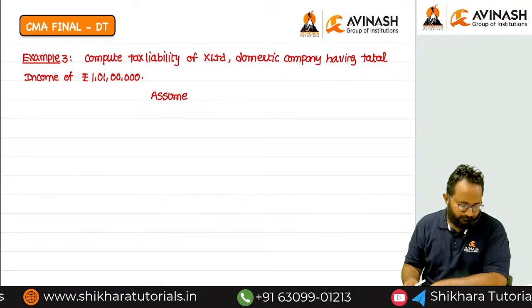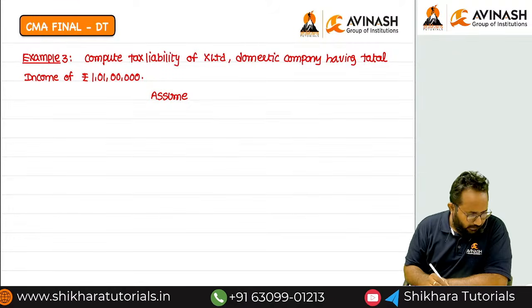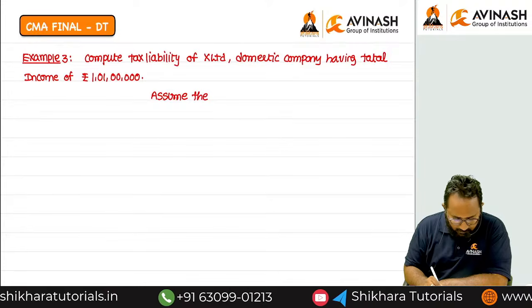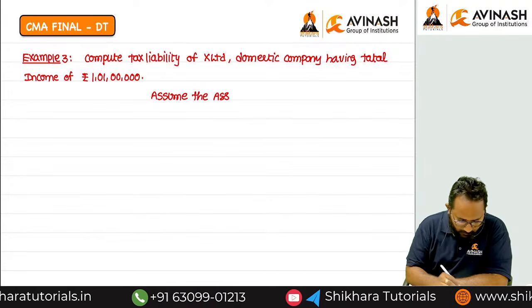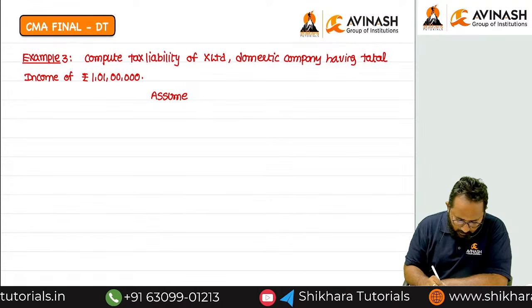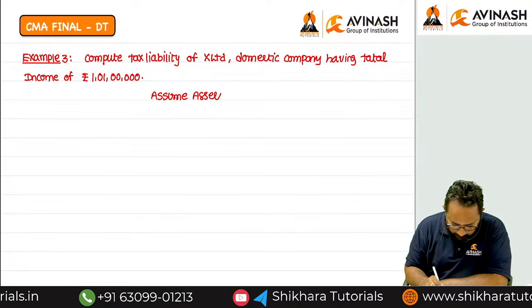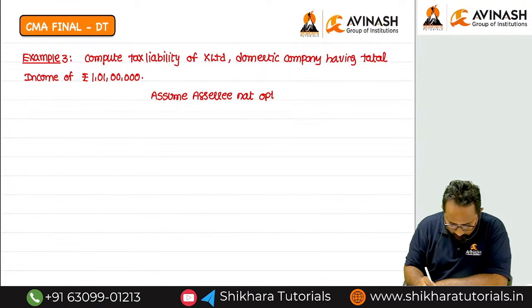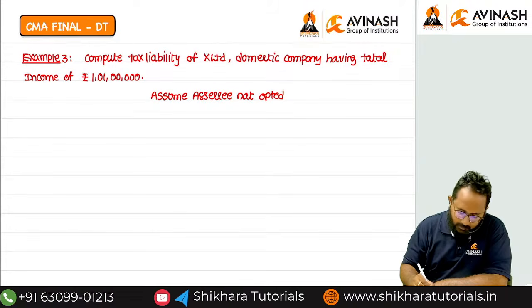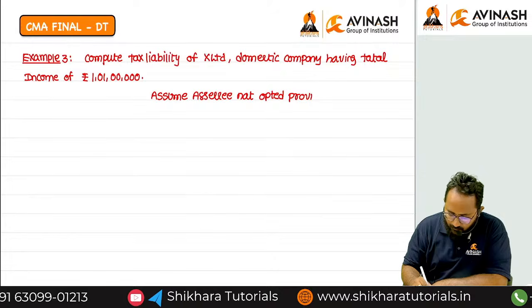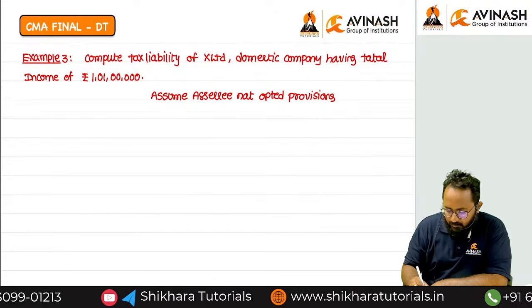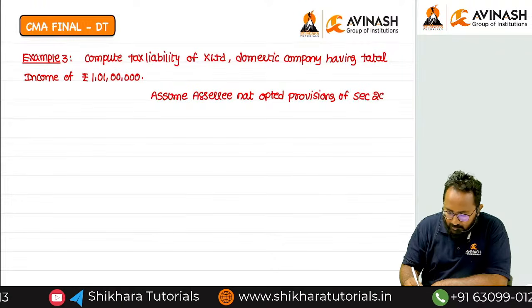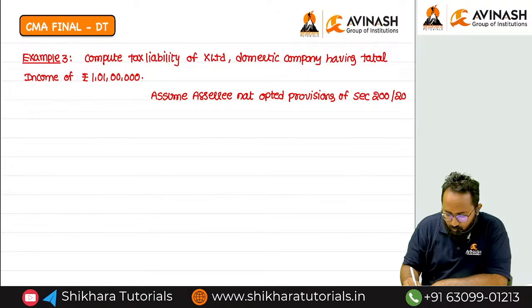Assume that the assessee has not opted for the provisions of section 200 or 201.